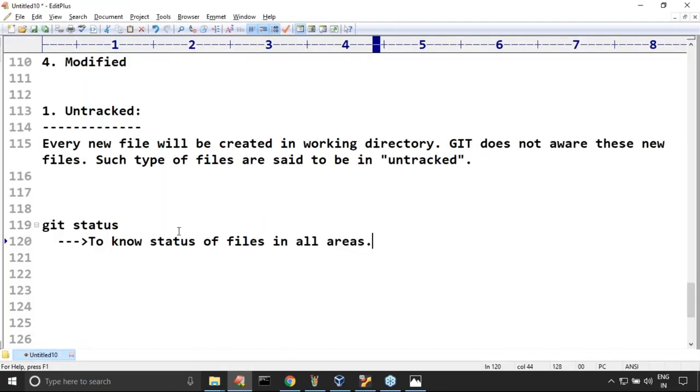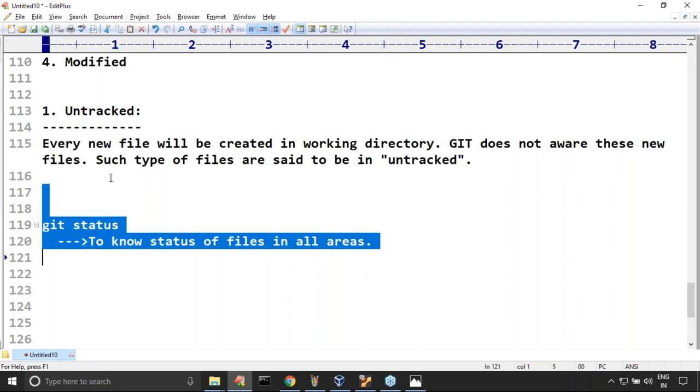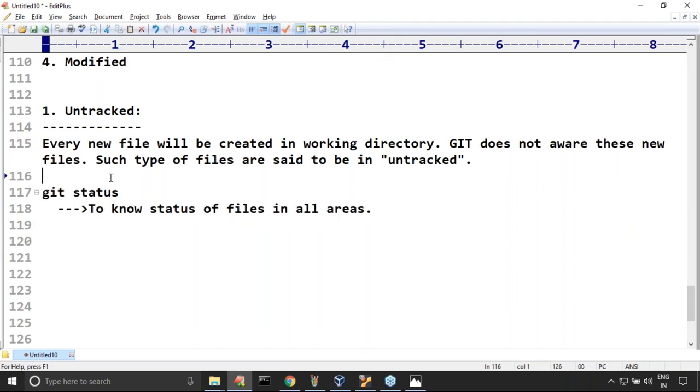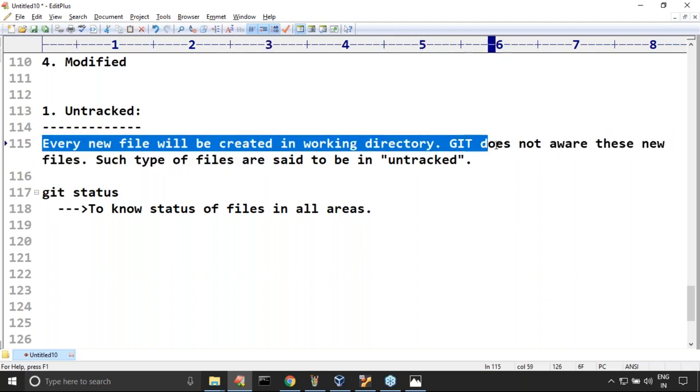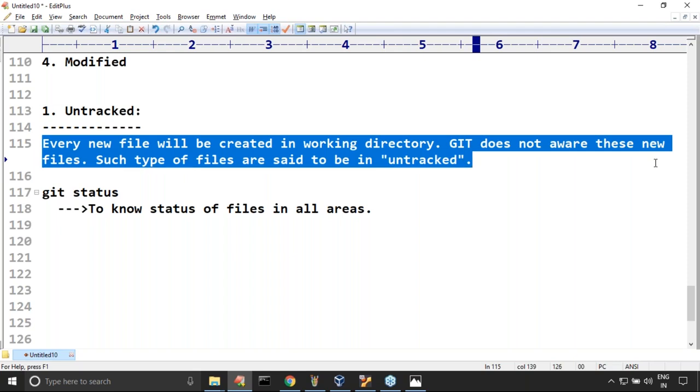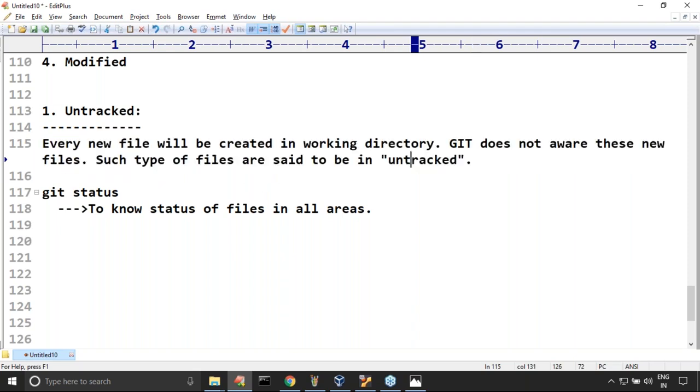Any doubt? Everyone feels comfortable, right? What is the meaning of untracked? Every new file will be created in the working directory. Git doesn't aware of these new files. Such type of files are said to be in the untracked state.